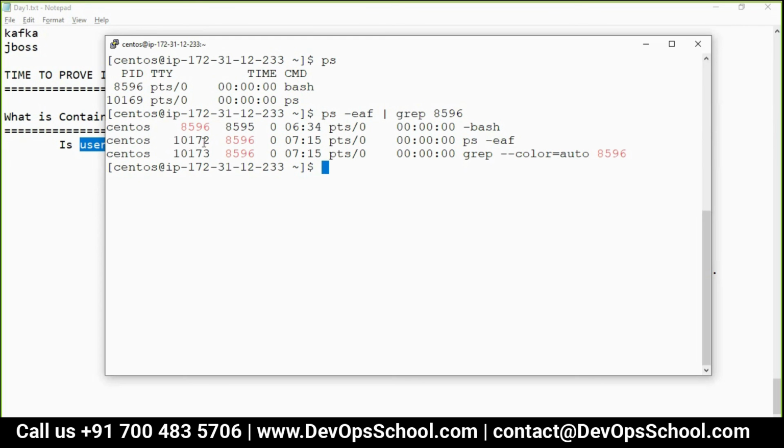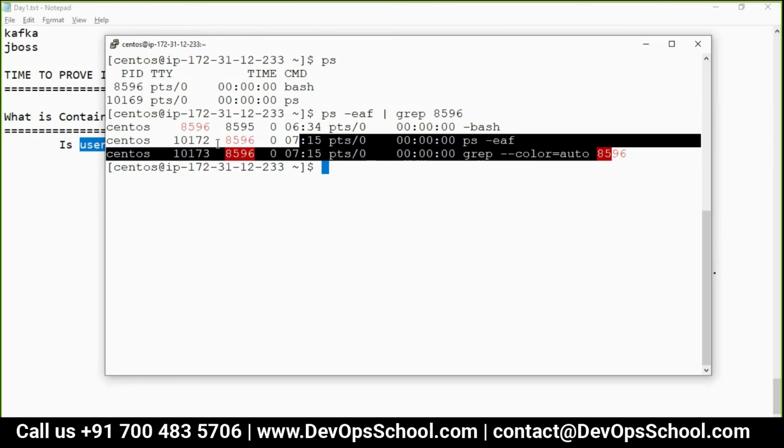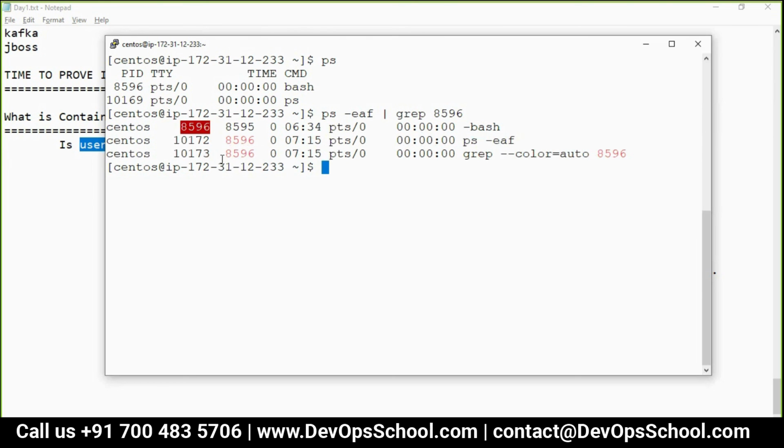10172. Now, who's the parent of it? No, this is also a process which I have, and grep it. So 8596 is a parent of 10172. Okay. So who's the parent of 10172?